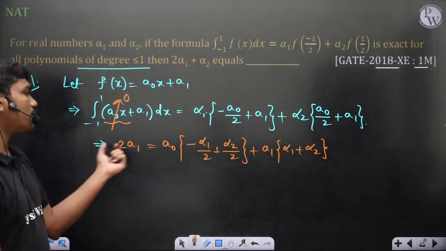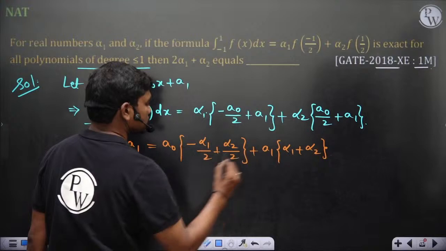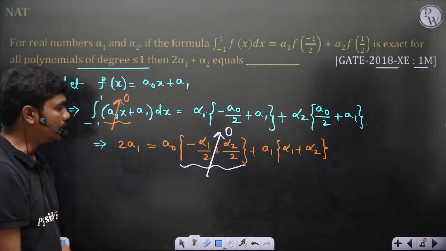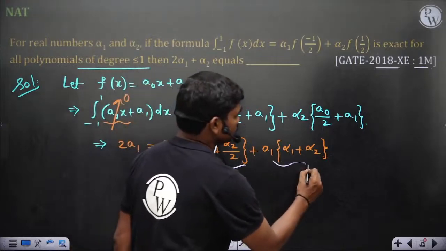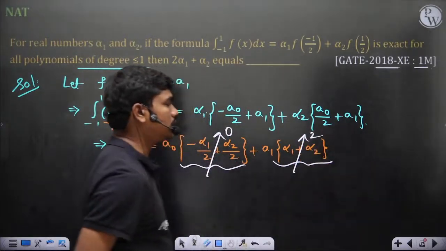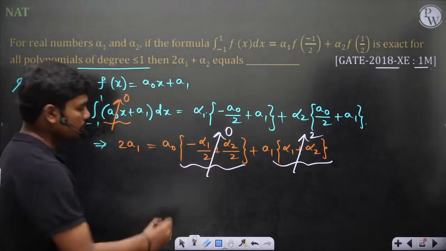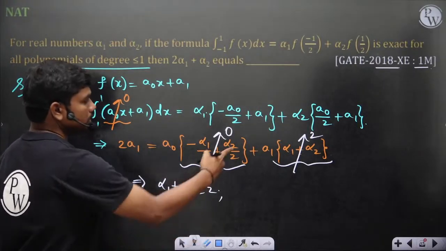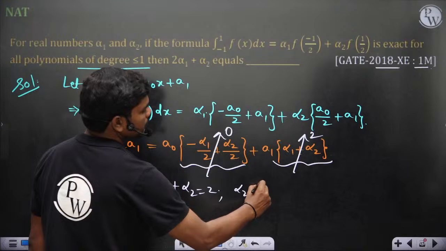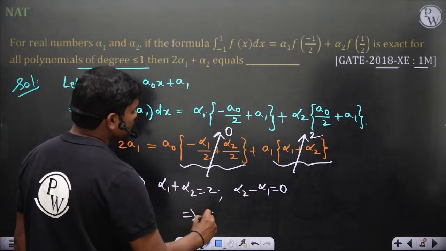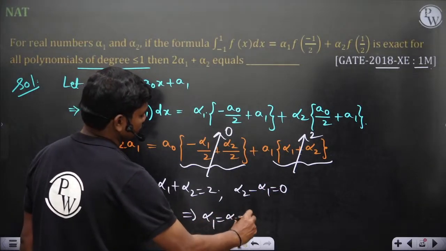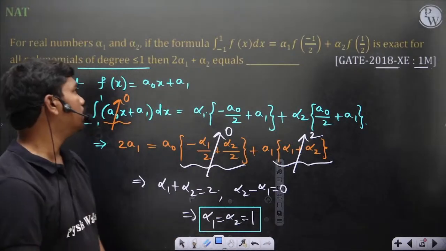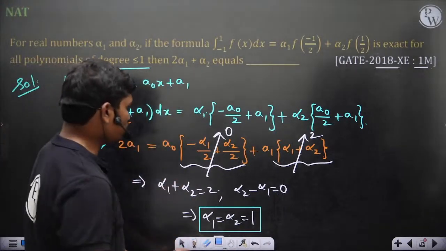Now if you compare both sides, this term here should be 0. Why? There is no a0 term on the left hand side. And the a1 coefficient, which is this term, should be 2, because there is 2 here. So this tells you alpha 1 plus alpha 2 is equal to 2, and since this has to be 0, alpha 2 minus alpha 1 has to be 0. So these are the same. So alpha 2 is equal to alpha 1, which is equal to 1. So 2 times alpha 1 plus alpha 2 is 3.